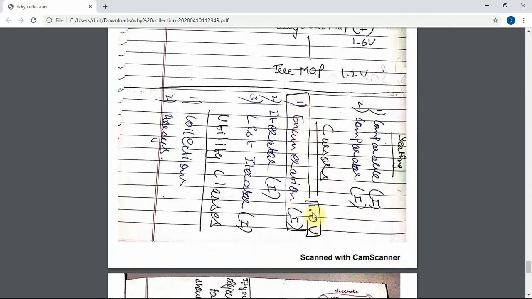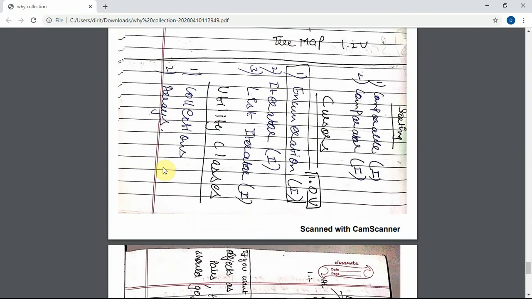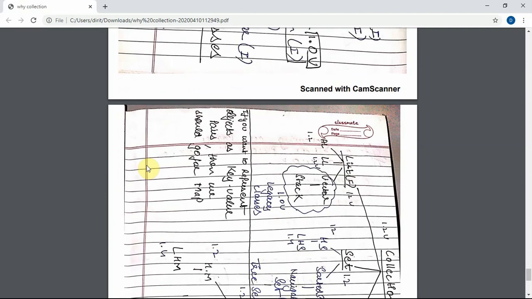There are three cursors: enumeration, which was a legacy cursor from 1.0 version, iterator and list iterator. Utility classes are collections and arrays. These came in 1.2 version. Collections also has a sorting method. In arrays earlier we had to write our own methods, but now we have implemented methods like arrays dot sort and arrays dot reverse.